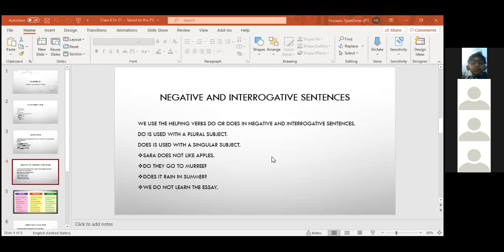Change into negative. I'm continuously telling you we are putting do or does. They do not read newspaper. They are not reading the newspaper.